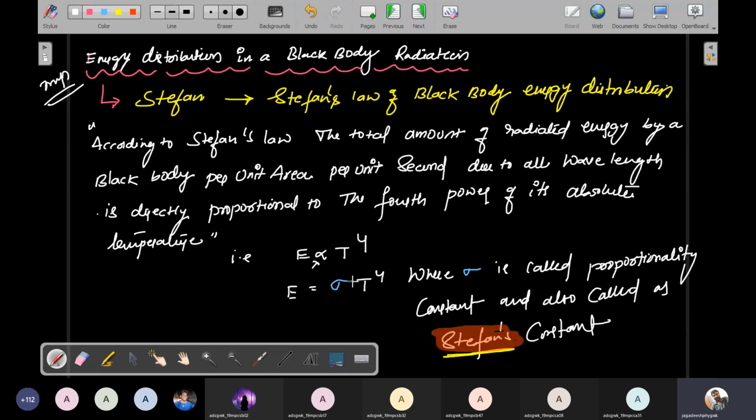How can you find out Stefan's constant? Stefan's constant is equal to the emitted radiation E divided by T to the power 4. So if you know the temperature and the emitted radiation, then you can find Stefan's constant. Otherwise, if in a problem Stefan's constant is directly given and the temperature is given, then find the emitted radiated energy. So next, I am going to the next page. Please note, everybody, and move to the next page.